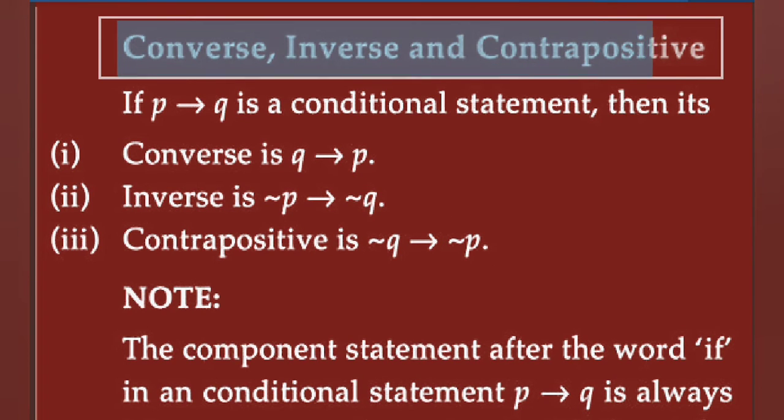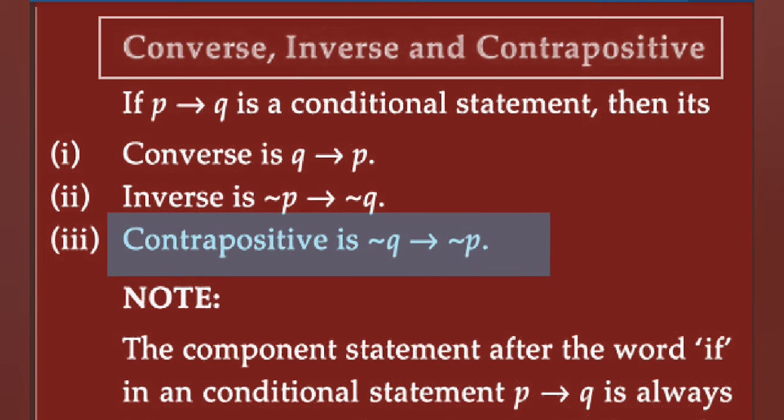Next, converse, inverse and contrapositive. In implication, remember, converse, inverse and contrapositive, three terms are there. If P implies Q is a conditional statement, then its first, converse, is Q implies P. If a statement is in this form, then we say it is the converse. Second, inverse is negation P implies negation Q. If a statement is in this form, then it is the inverse. And third, contrapositive: negation Q implies negation P. Then we say contrapositive.